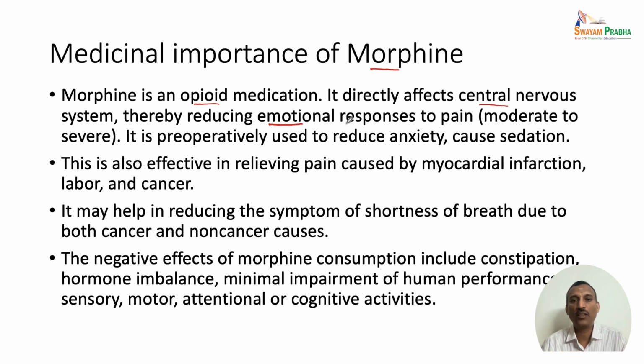So, that means it is only reducing the emotional responses to the pain, but it does not actually reduce the pain. It is generally given as a sedative or anesthetic during operations also, and in many pre-operative conditions this is used to reduce anxiety, or it may also help in the sedation process.